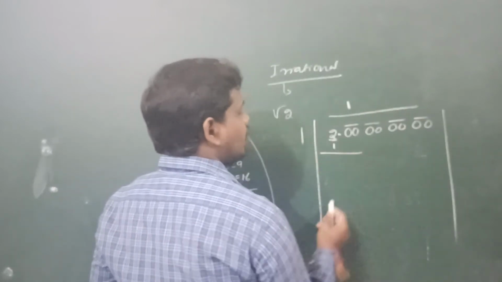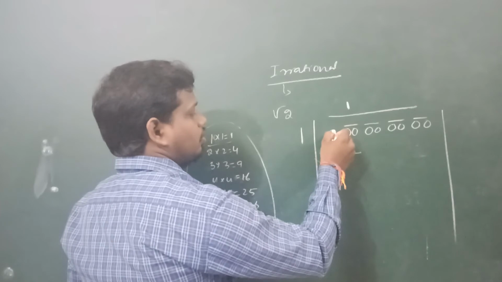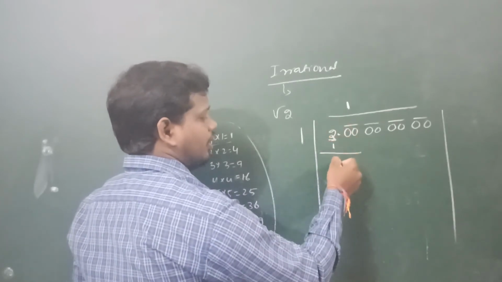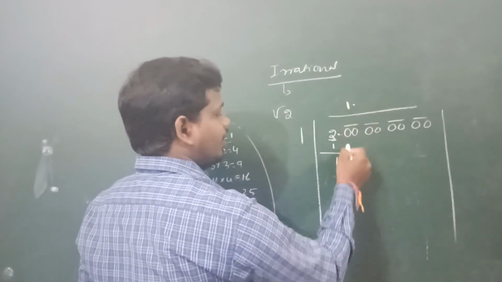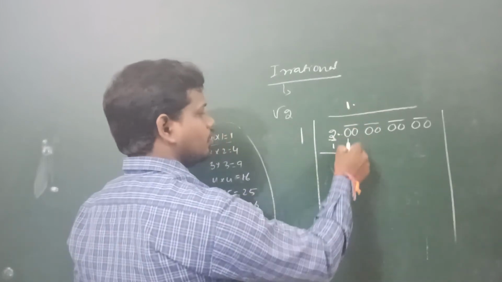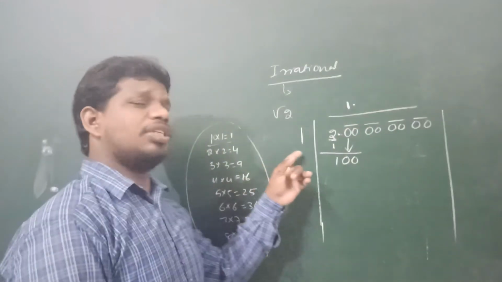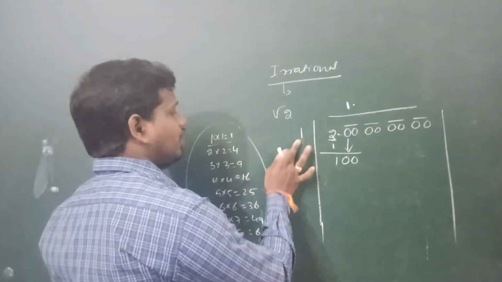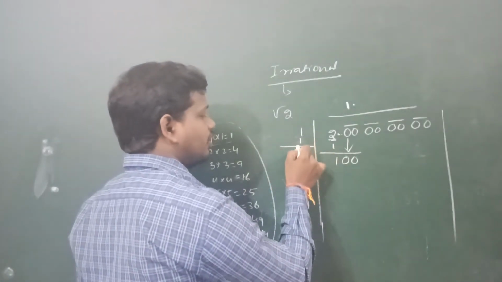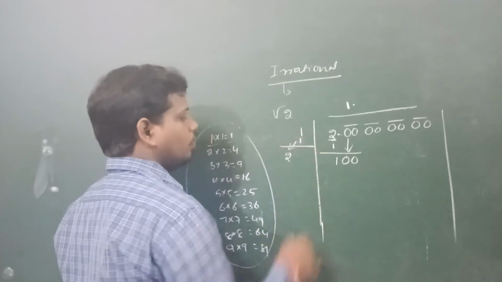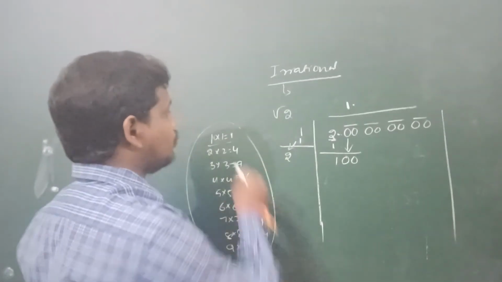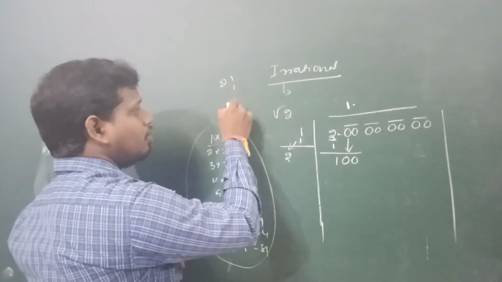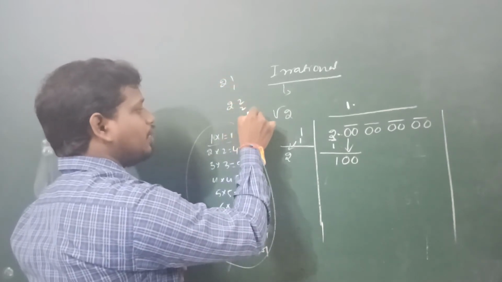Write 1, and subtract 1 from 2. 2 minus 1 equals 1. After the decimal point, you take 2 zeros. Whichever number we multiplied, we add that number here, so I am writing 2. Again, after that we use 21 1s, 22 2s, 23 3s.